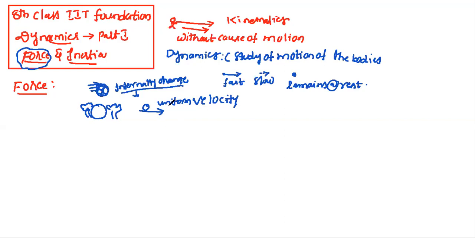If the body moves with increasing or decreasing speed, that is non-uniform velocity. Then a push or pull acting on the body is known as force.